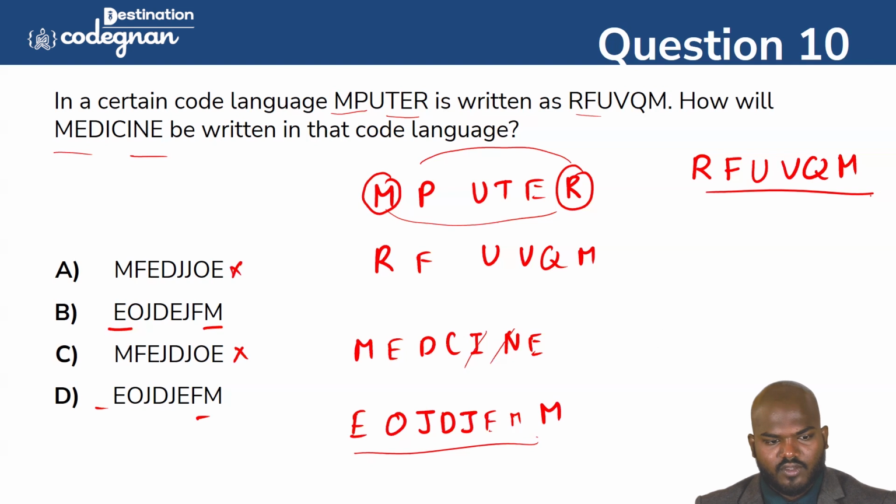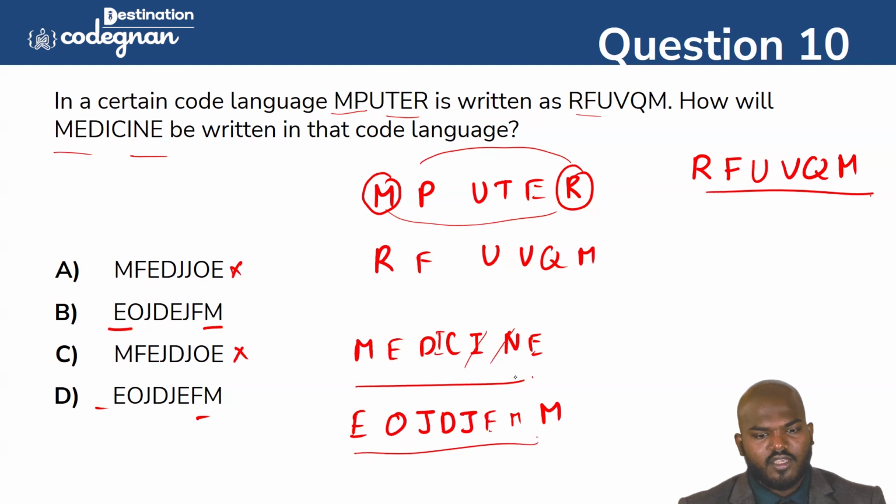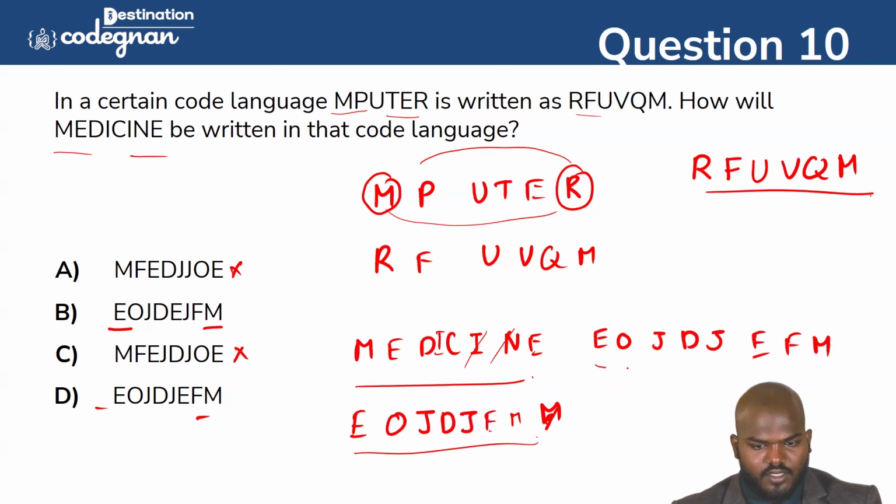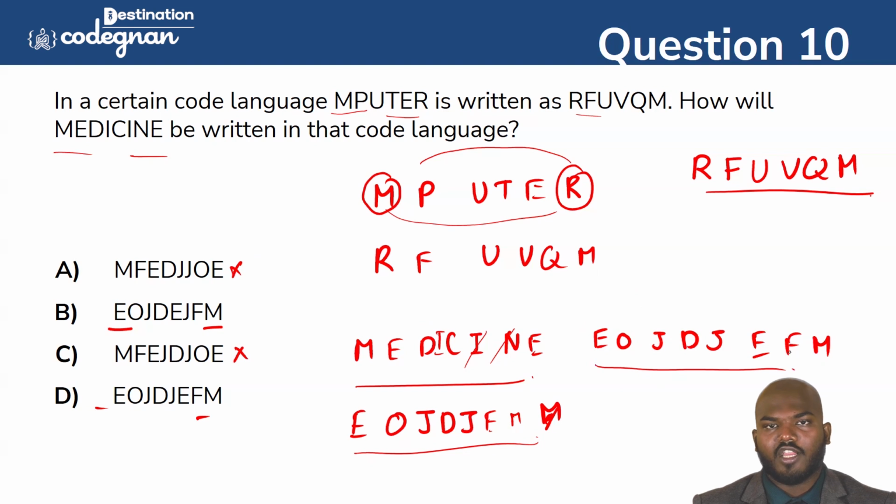Medicine. Okay, medicine, it should be like this. Okay, so this is the format we can say here in the place. E, O, J, D, J, E, F, M. That's a possible answer. Okay, so this is the possible answer we can derive here. I hope you clearly understand the logic which we have dealt with here in this one.